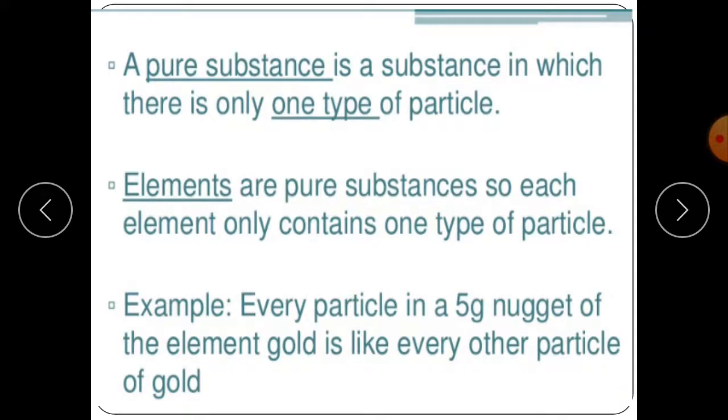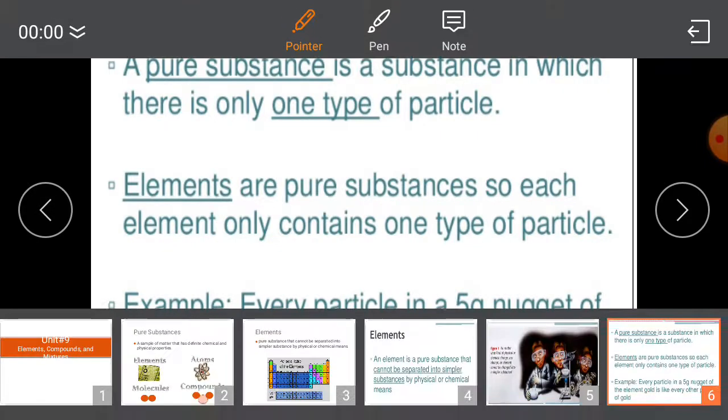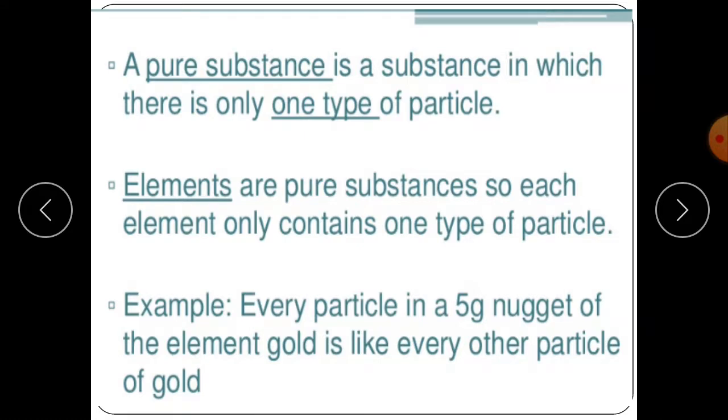For example, if we have 5 gram of gold, each atom of this gold will have the same properties, and in this 5 gram of gold we have the same particles, same element. Every particle in a 5 gram nugget of the element gold is like every other particle of gold. They all are the same.